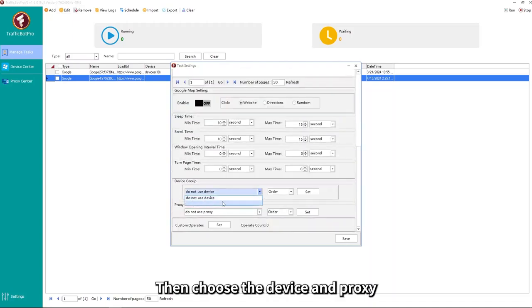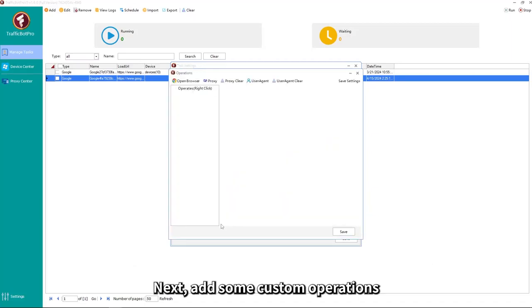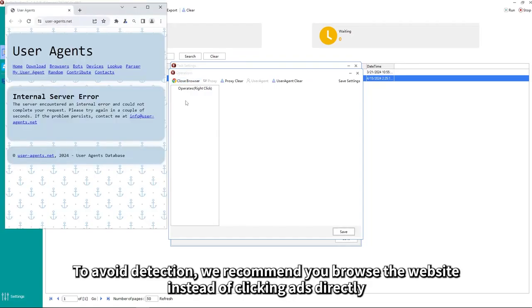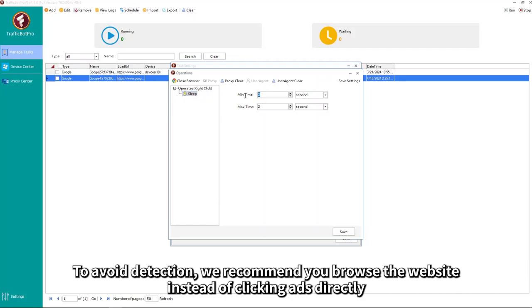Then choose the device and proxy. Be attention that the proxy here will not affect if you've bound proxies to devices before. Next, add some custom operations. To avoid detection, we recommend you browse the website instead of clicking ads directly.